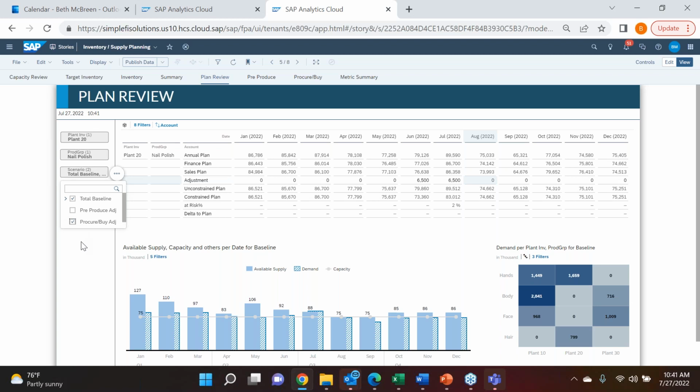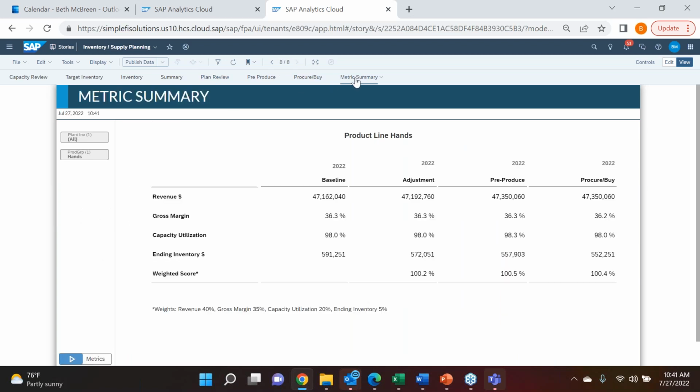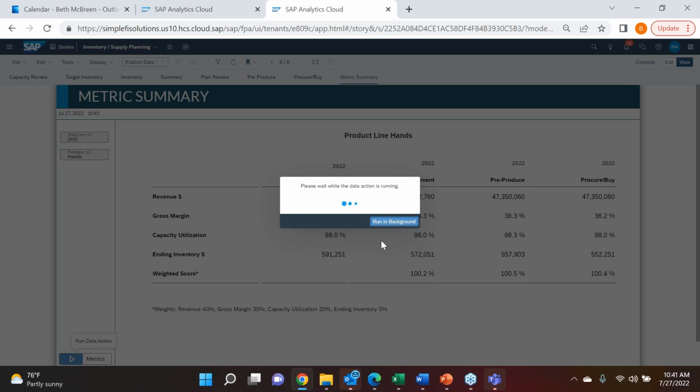And so what helps me determine which one? Because looking at this, they both will at least satisfy my issue of my capacity constraints, right? So lastly, in SAC, it gives you the ability, again, to compare these different versions, right? So I have my, let's see if I can run essentially my metrics.